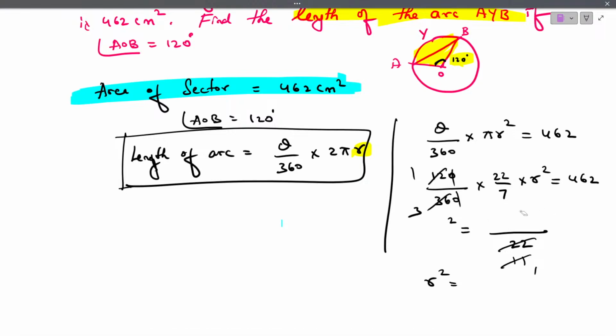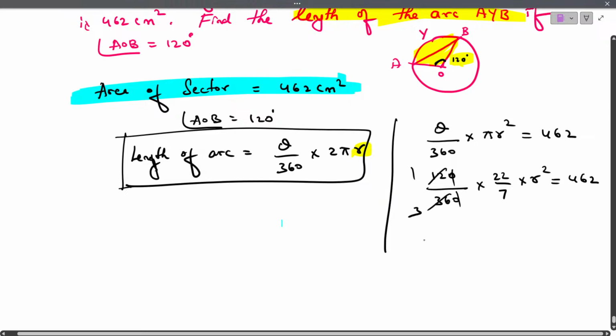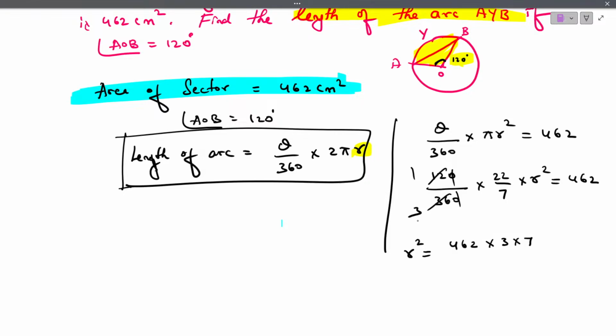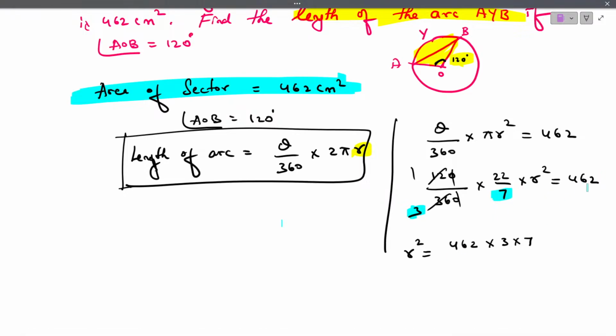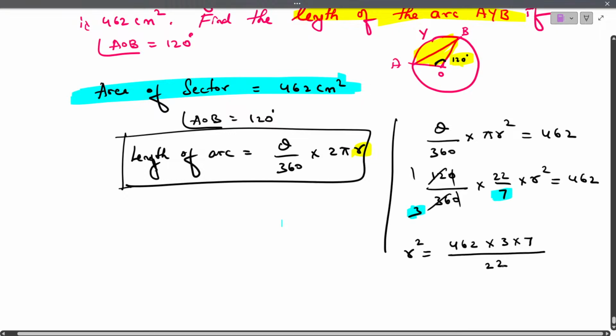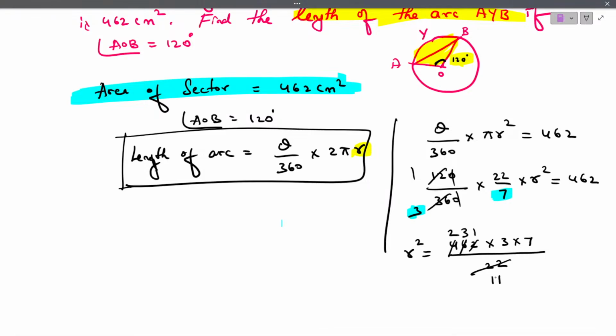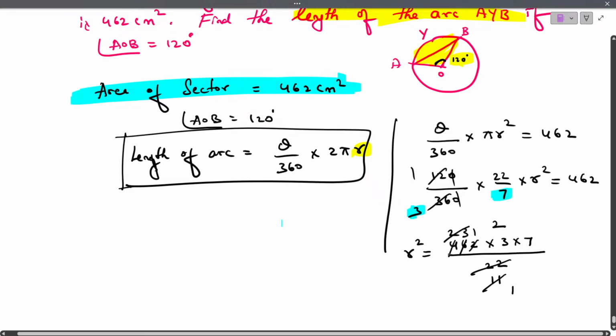If you're getting confused, just a minute, I'll show you. See, once again, I'll write it here. Then write r square is equals to 462 into 3 into 7. This 3 denominator, this 7 denominator, this will multiply with 462, divided by 22 into 1 will come down. Then you can see 2 ones are 2, 2 twos are 4, 2 threes are 6, 2 ones are 2. Then 11 ones are 11, 11 twos are 22, remainder 1, it becomes 11, 11 ones are 11.